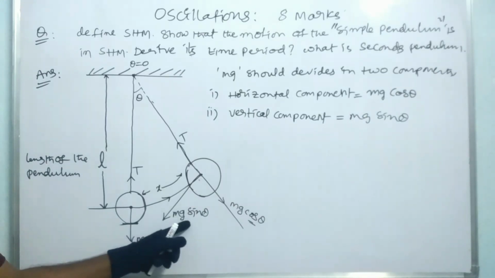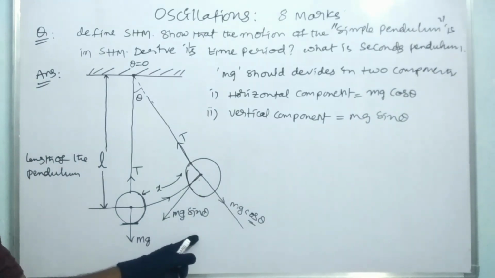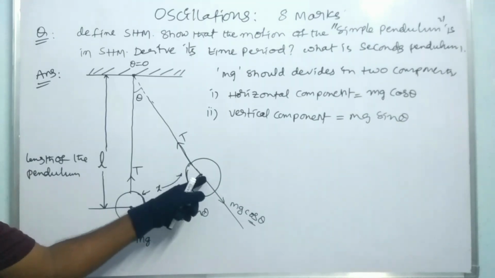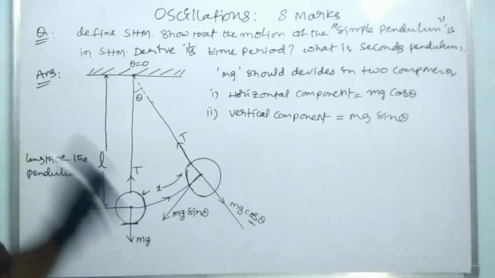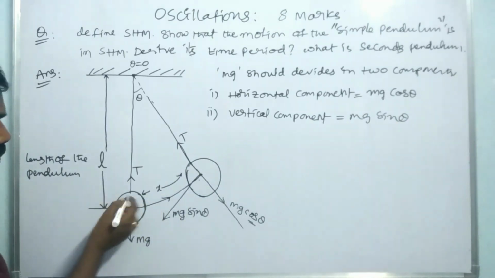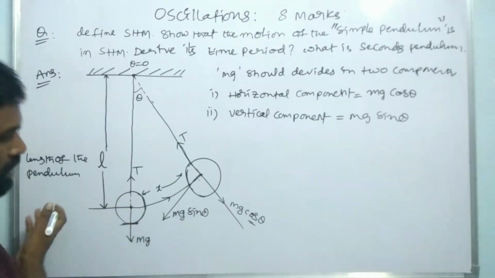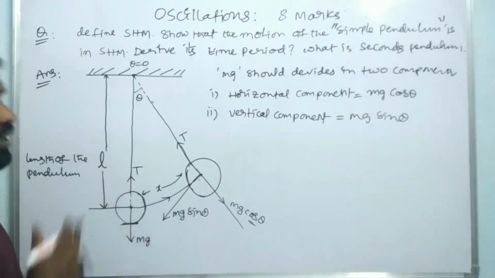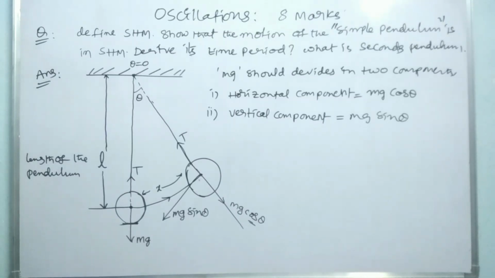It will always be used to move the particle back towards its mean position. So mg sin theta always tries to take it towards the mean position, that is nothing but the restoring force.